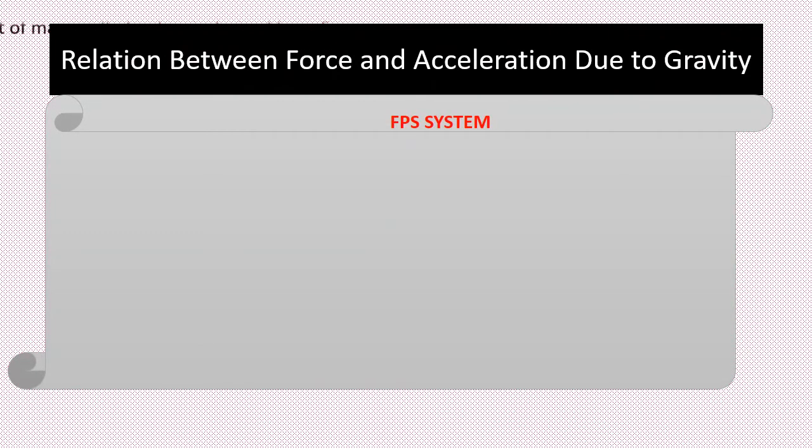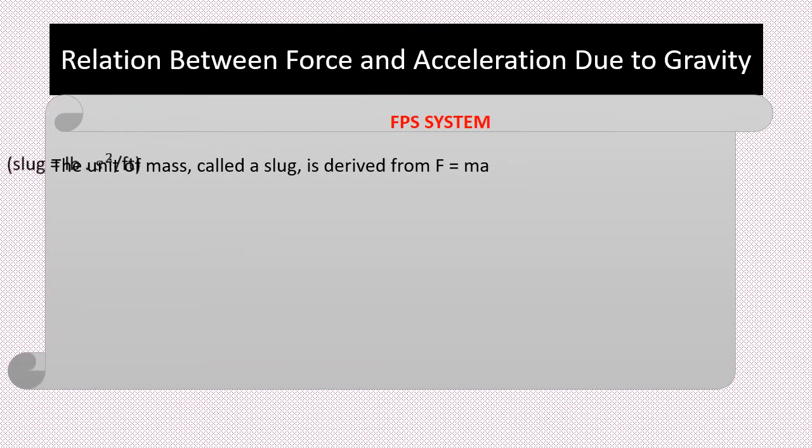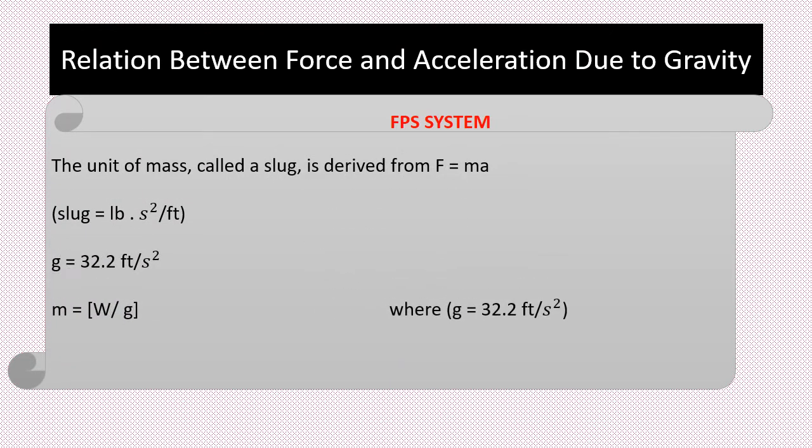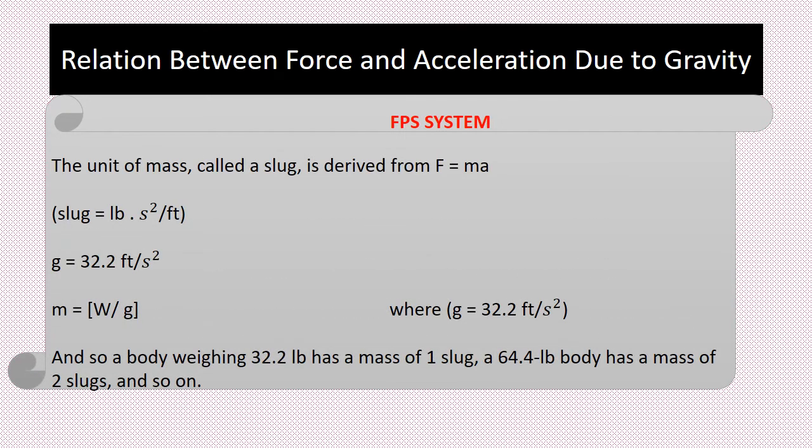Relation between force and acceleration due to gravity in the US customary system. In the US customary system of units, also called the FPS system of units, length is measured in feet, time in seconds and force in pounds, also called libra. The unit of mass, called a slug, is derived from force equals mass times acceleration. Hence, 1 slug is the amount of matter accelerated at 1 foot per second square when acted upon by a force of 1 pound. That means slug equals pound second square per foot.